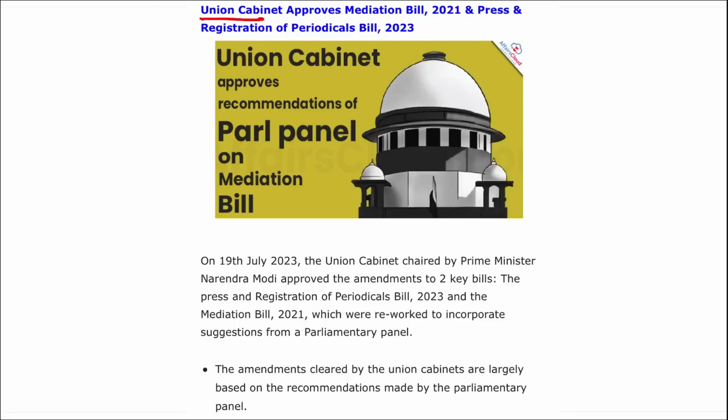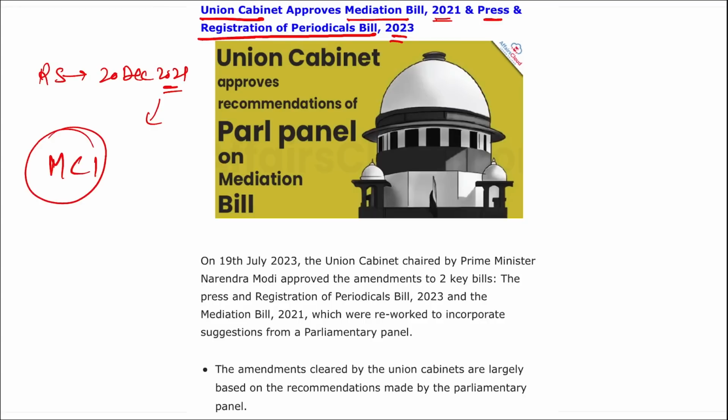Next is Union Cabinet approves the Mediation Bill 2021 and Press and Registration of Periodicals Bill 2023. If we talk about this Mediation Bill 2021, it was introduced in Rajya Sabha on 20th of December 2021, and the Parliamentary Standing Committee was asked to review it. The bill aims to establish the Mediation Council of India. Correct? This is your Mediation Bill 2021.